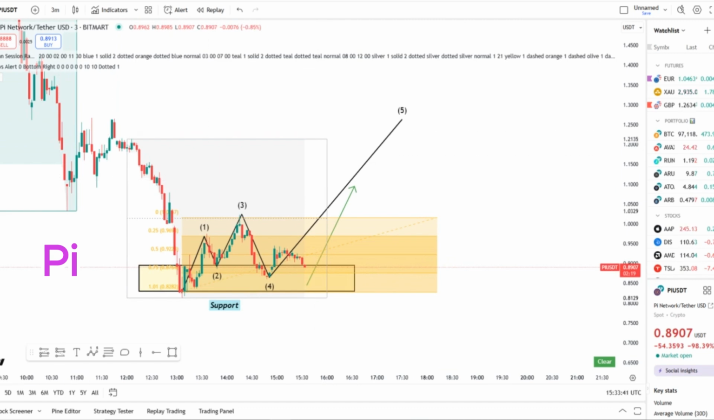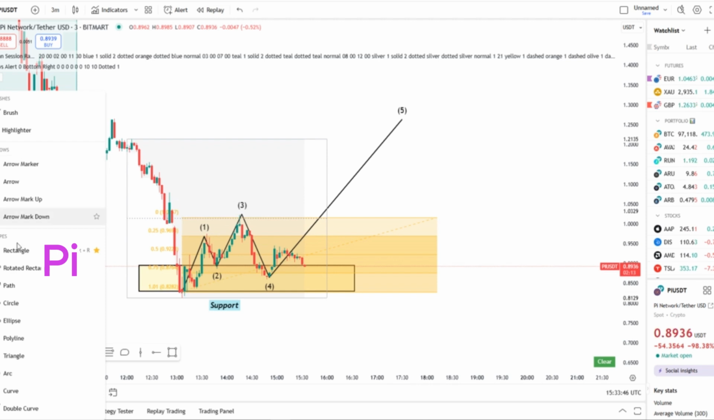So now you know where to buy and sell Pi if you're trading. Make sure you're using safe platforms and always do your own research, guys.